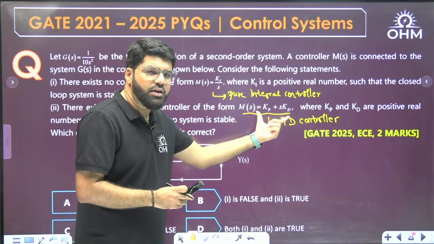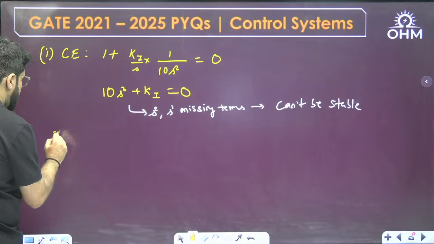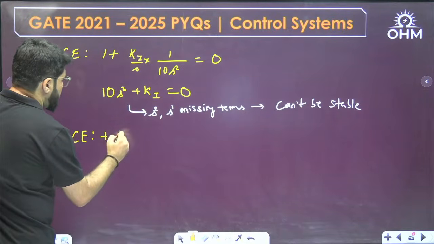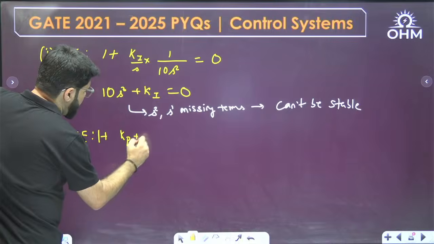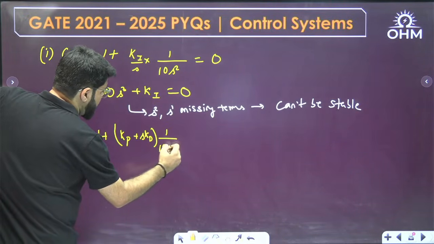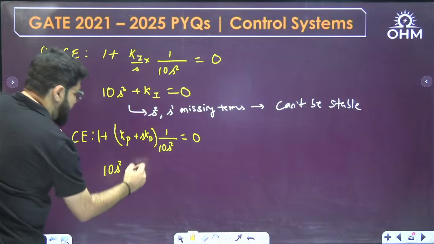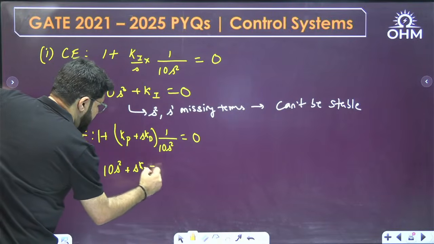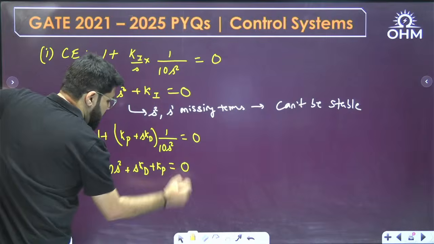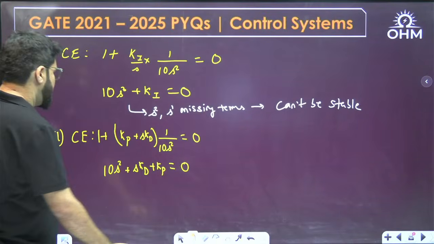Some gain is given, so I will put it in the characteristic equation. 1 plus the controller gain Kp plus s Kd, multiplied by the plant gain 1 upon 10s square, equal to 0. Now multiplying throughout by 10s square, I get s Kd plus Kp, so 10s square plus s Kd plus Kp equal to 0, correct?